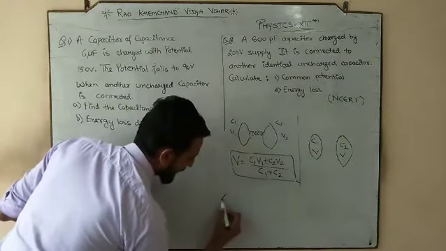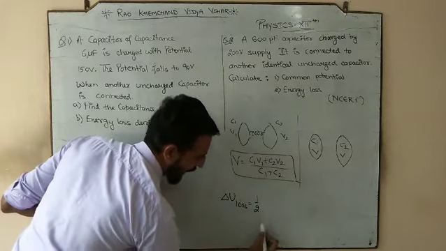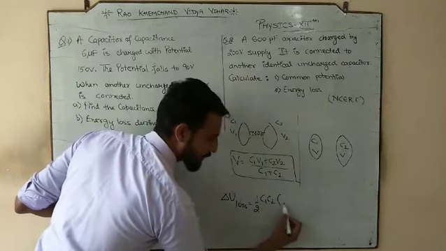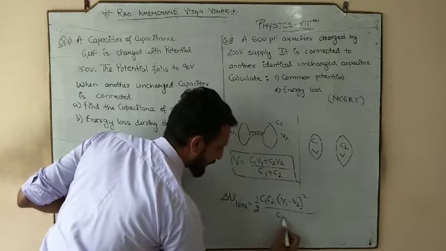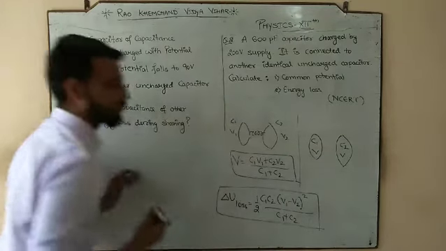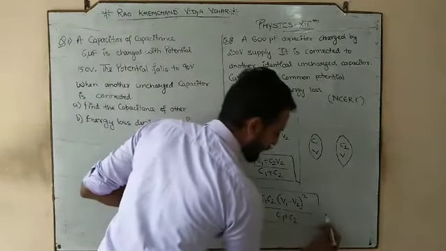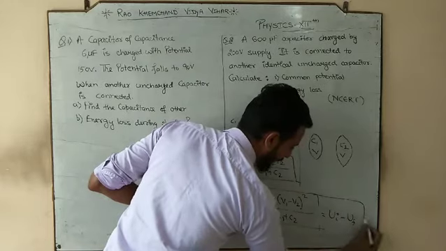During this process there is some loss in energy. And what is that energy loss? It is half, C1 C2, bracket V1 minus V2 whole square, divided by C1 plus C2. Energy loss means initial energy minus final energy.